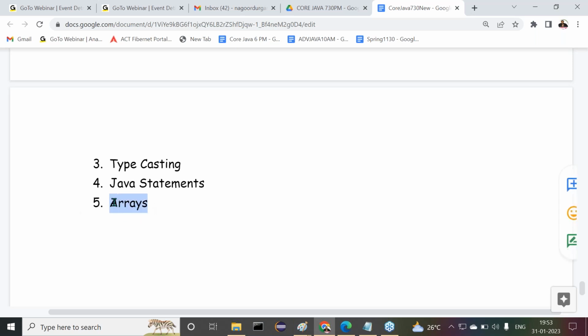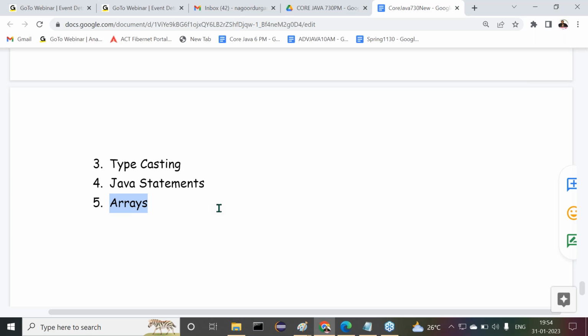Observe carefully. This arrays topic I will discuss later on, not immediately. Why? Because in Java, array is an object. In case of C and C++, array is a data structure. It allows same data type elements in consecutive memory locations. This is the definition in other programming languages. But in Java, arrays are not like that. The definition is totally different in Java. In Java, array is an object.